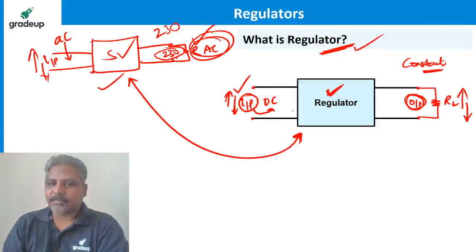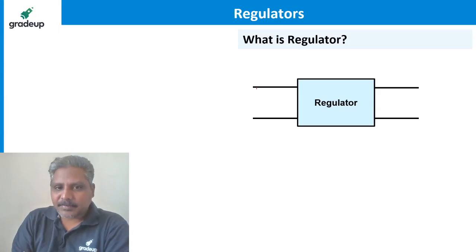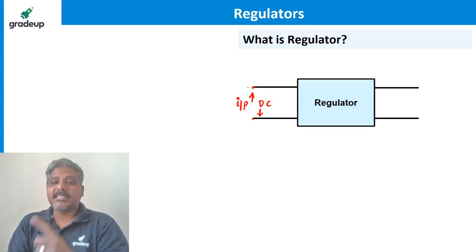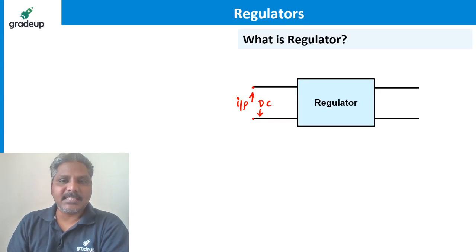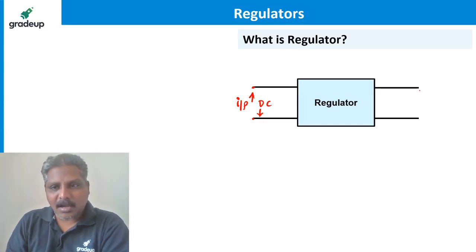Hope it is clear for you. So let me define the regulator once again. The regulator input is always DC. Remember that. If this DC increases or decreases, if it is not a reliable DC, since DC should be constant, maybe for some reasons it is increasing or decreasing, then the output voltage must be constant.